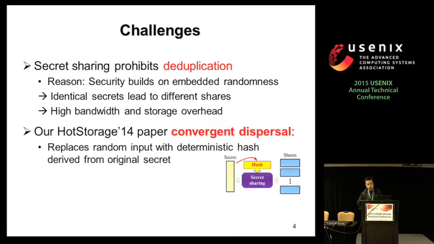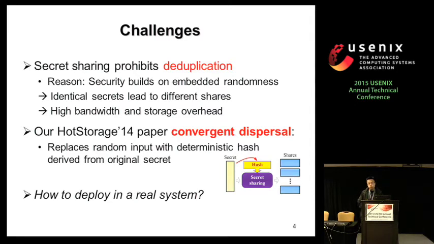So our previous HotStorage paper proposed a paradigm called Convergent Dispersal, whose core idea is to augment secret sharing with deduplication capability. The idea is simple. It replaces the random input to the secret sharing algorithm with a deterministic cryptographic hash that is derived from the original secret. So the idea is very similar to convergent encryption, but we apply this idea in the context of secret sharing. And our paper also shows how we integrate this convergent dispersal into different secret sharing algorithms.